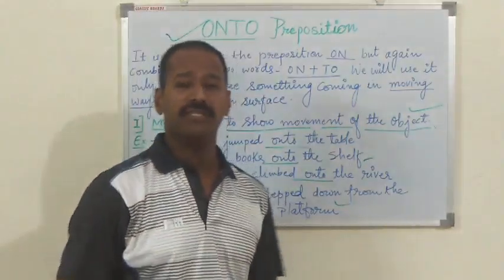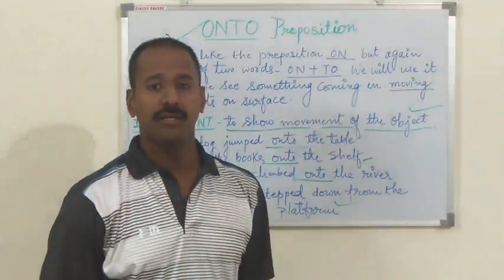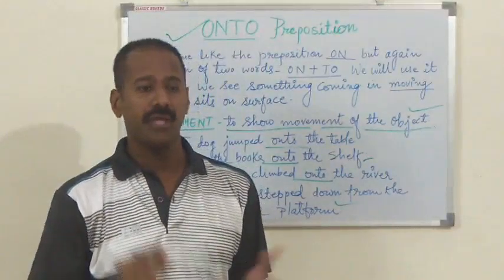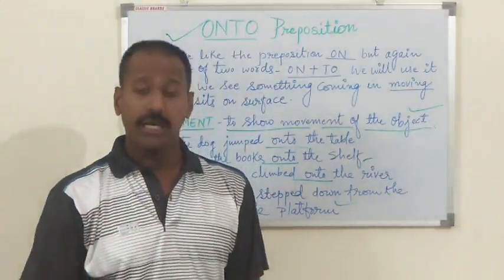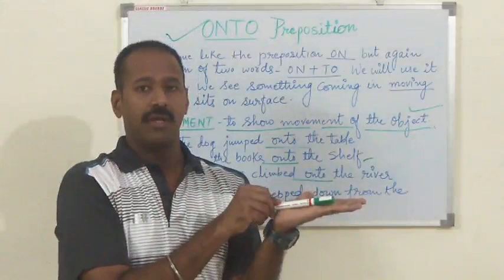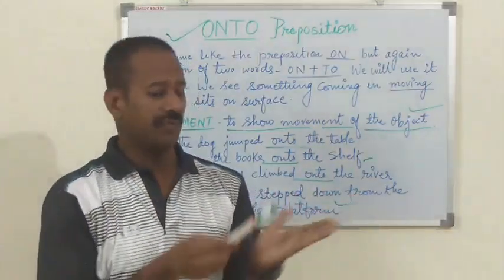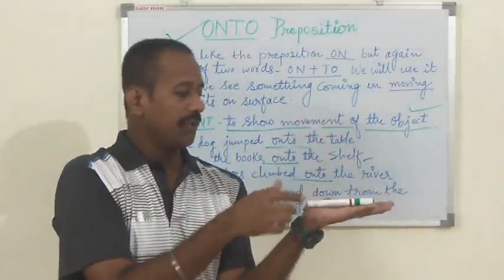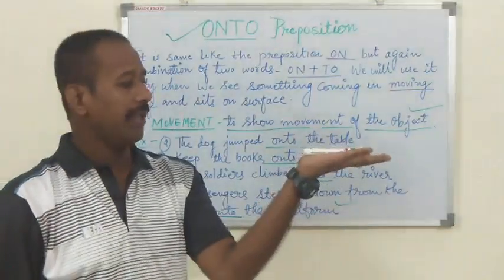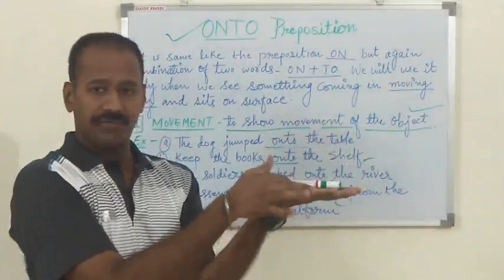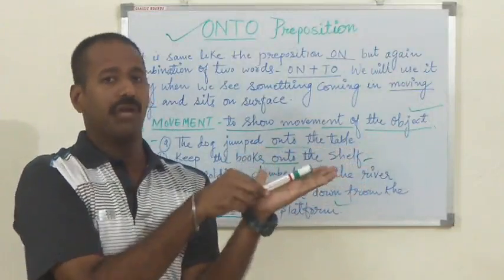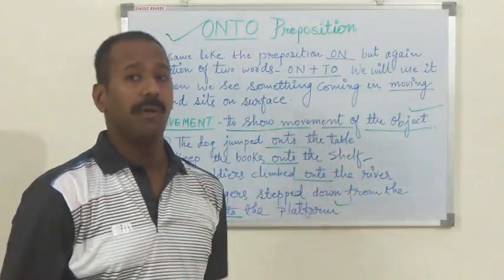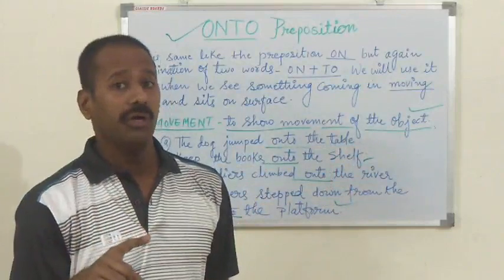Before that, at first I discussed the preposition on. Actually, on is connected with the surface. We use the preposition on when something touches the surface of anything. The pen is on my hand. It is touching the surface of my hand. So we have to use the preposition on. But what about onto?